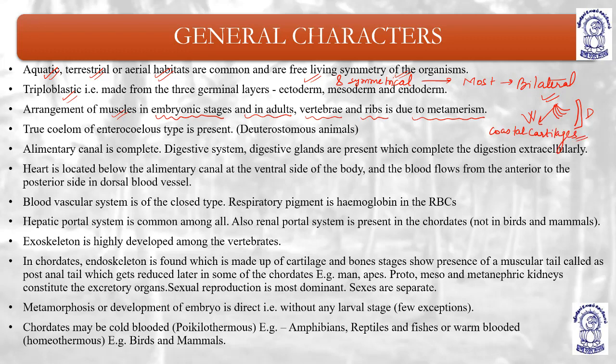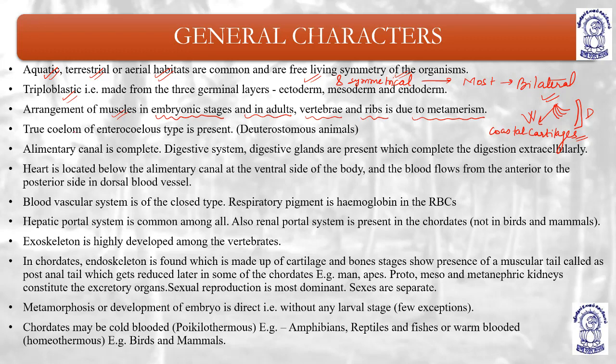So they have the vertebral column on the back side and ribs on the front side, and it is due to metamerism. Metamerism gives them a similar or symmetrical shape both in the front as well as in the back. Is that understood?